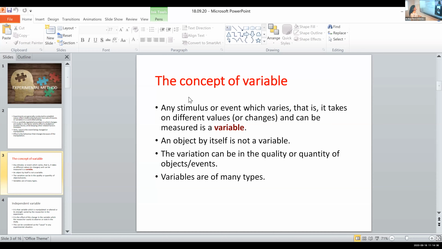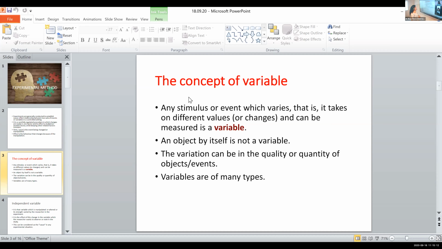An object by itself is not a variable. For example, the room that you are sitting in is not a variable, because the size of the room can be considered as a variable. Room as a term is not a variable. Room cannot be changed, but the size of the room can be changed or varied, and it can be measured, right? In terms of its height, in terms of its breadth and other dimensions. So any object that we take cannot be considered as a variable. That is the fact that we are studying here.